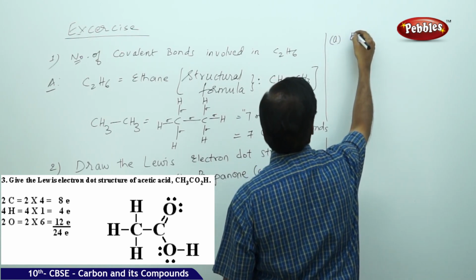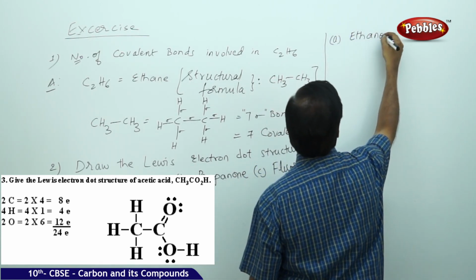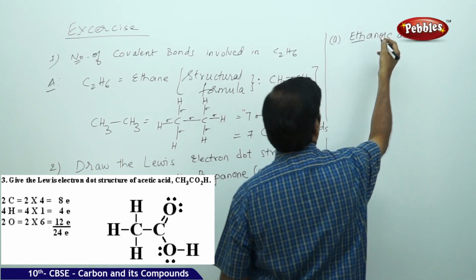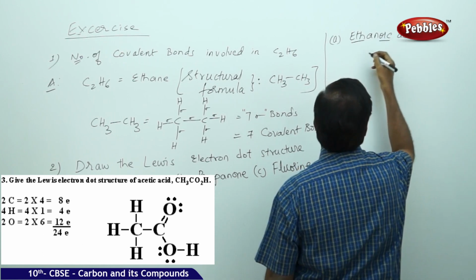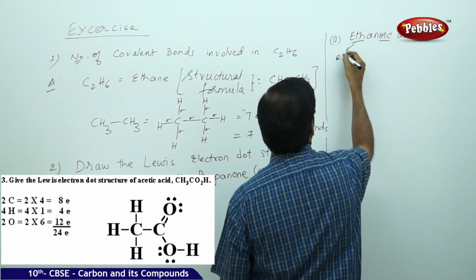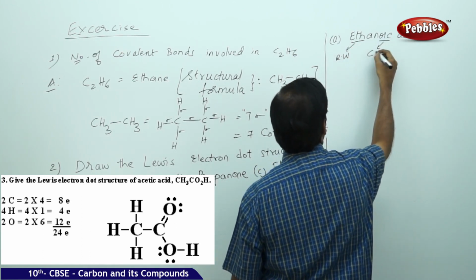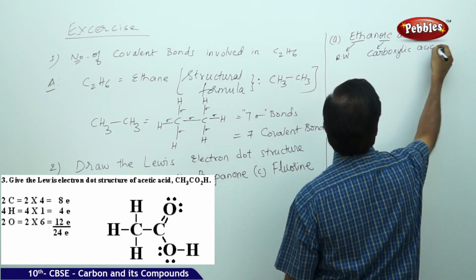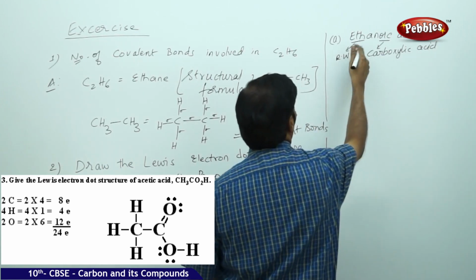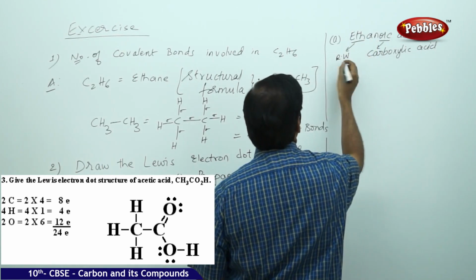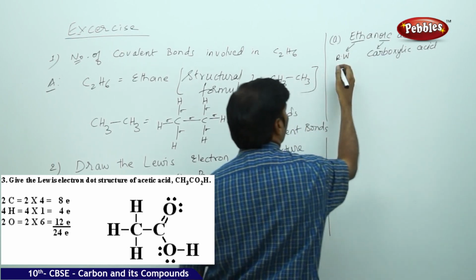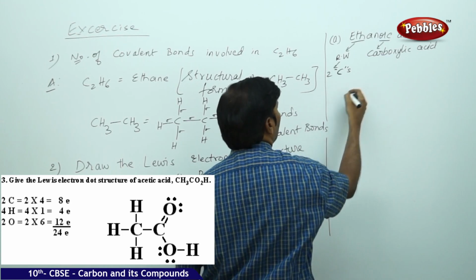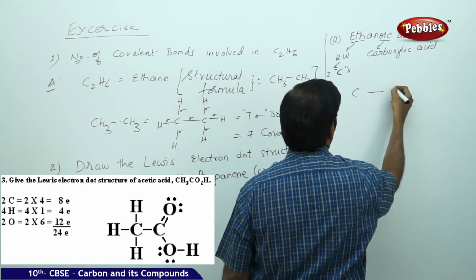If you go for ethanoic acid, underline eth, underline oic. The root word gives the number of carbons, and oic means carboxylic acid. There are two carbons, so you can take two carbons here, one is 1 and the other is 2.